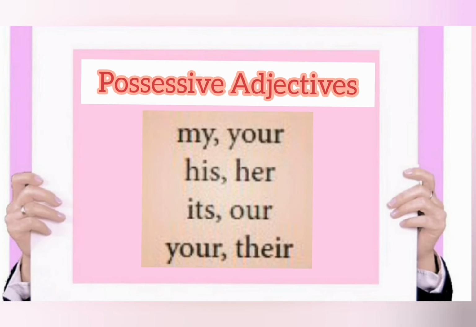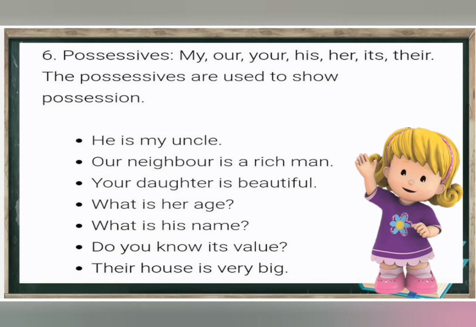Next we are going to see possessive adjectives: my, our, your, his, her, its, their. These are called possessive adjectives. The possessives are used to show possession. He is my uncle. My is the possession. Our neighbor is a rich man. Our neighbor. Your daughter is beautiful.